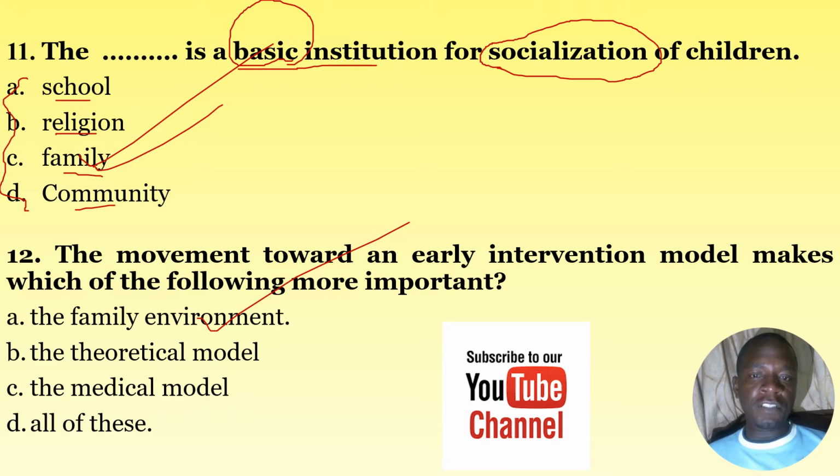the family environment is important in the realization or the creation of an intervention model, early intervention. Remember, like the question that we did earlier, number 11, the family is the basic institution of socialization, and any model that wants to incorporate aspects of early intervention should include issues related to the family environment. So the correct answer, number 12, is A, the family environment.